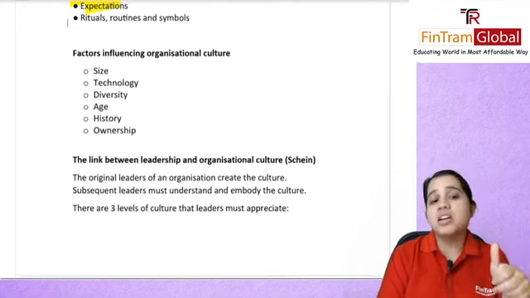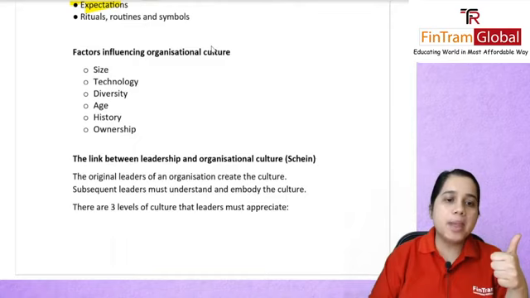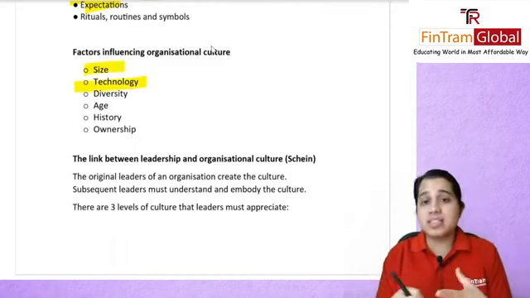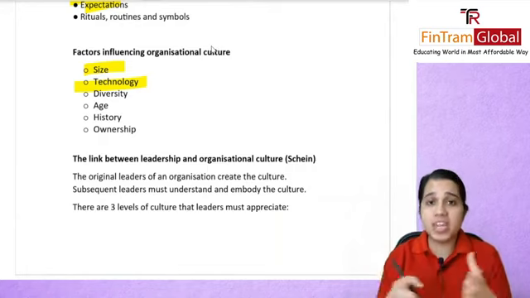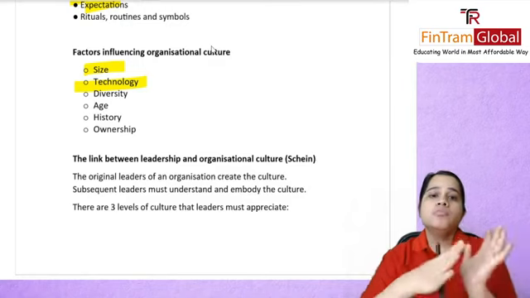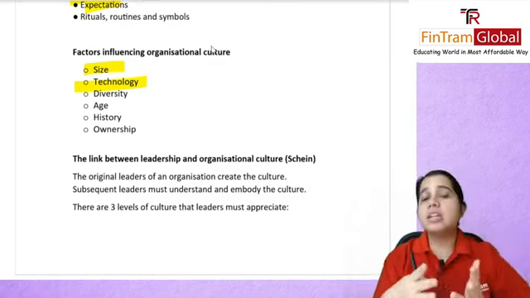So what are the factors which could influence an organization's culture? The size, the technology, what type of technology you use, and how diverse your organization is. Do you have people from various parts of the world, or do you recruit people from only one particular country, nationality, or religion?